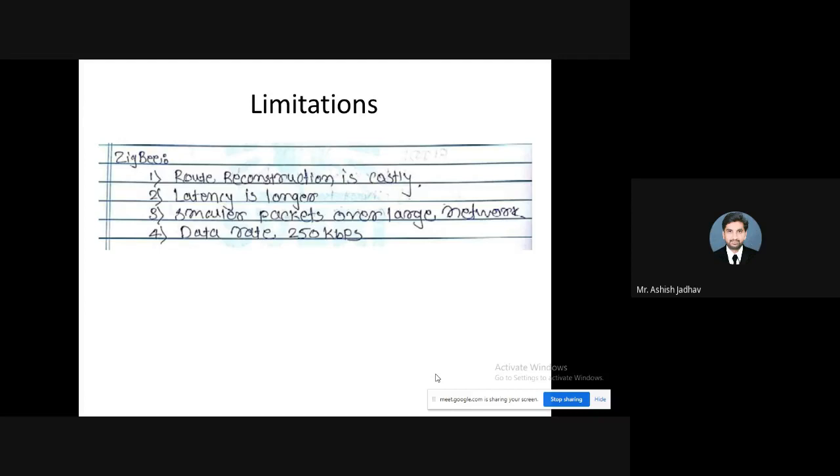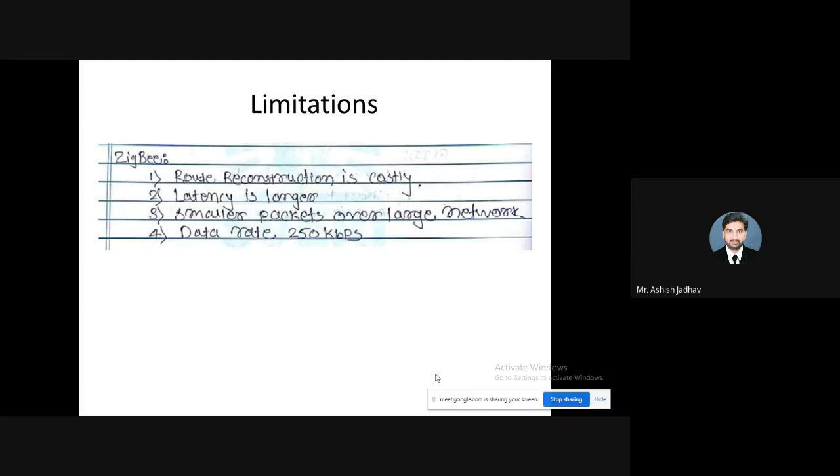After that, we have small packets over the network, a very similar limitation. We have listed this limitation for BLE as well. So very small packets, we are sending them over a large network. After that, the data rate is very low. 250 kbps is a very low data rate. So Zigbee operates at a 250 kbps data rate.